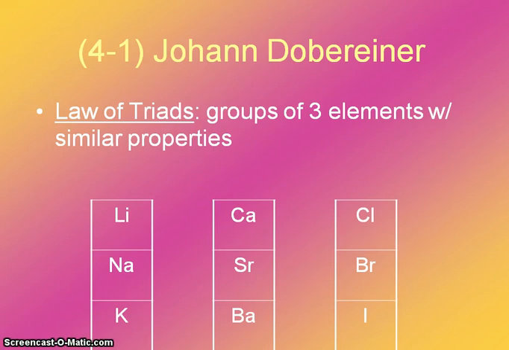And a triad is just a group of 3 elements that he placed in those specific groups due to their similar properties, so they behave similarly. And this is kind of the forerunner of where our current groups of the periodic table came from. He also listed them in order from the lowest atomic mass to the highest atomic mass at the bottom, again similar to the way we currently have our periodic table set up.